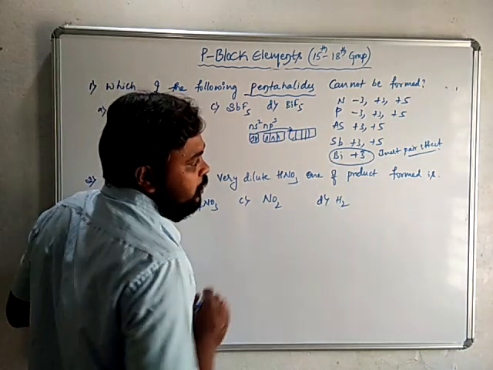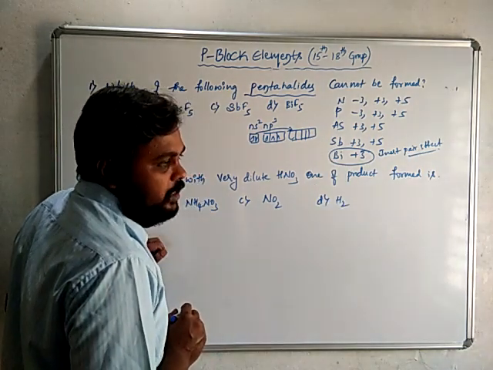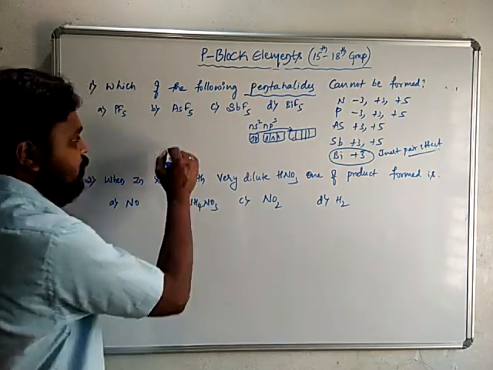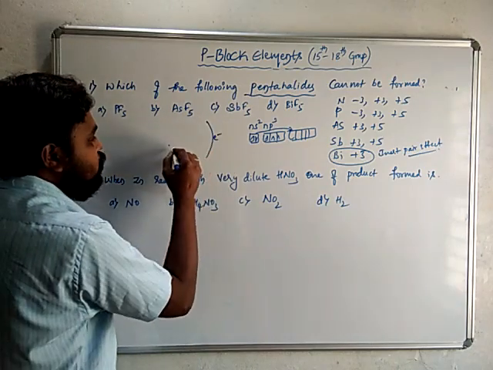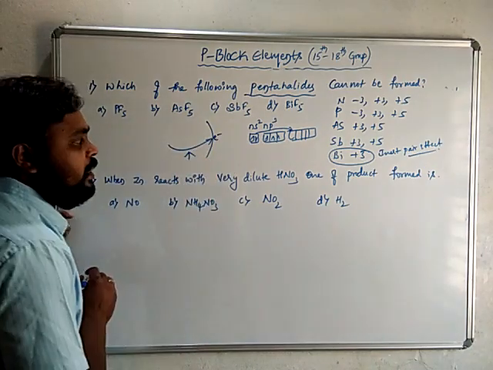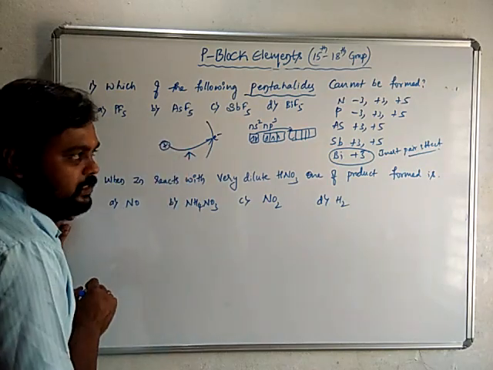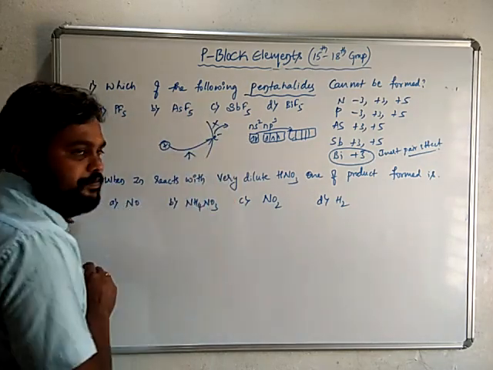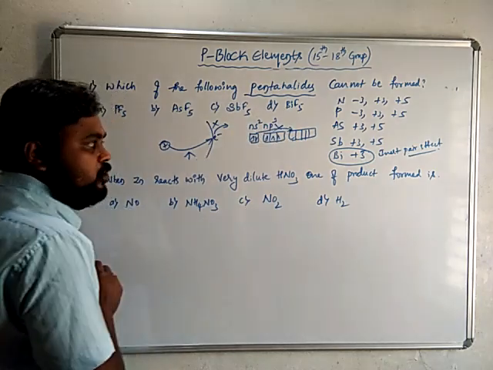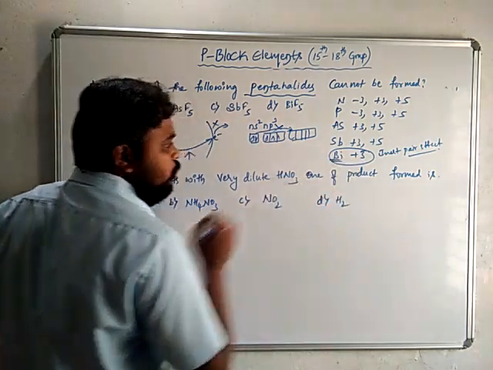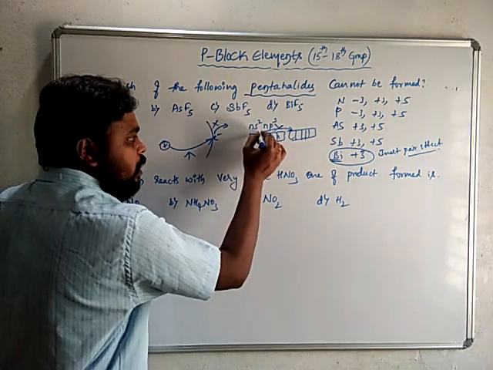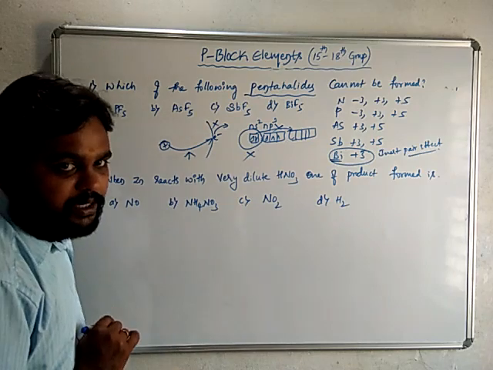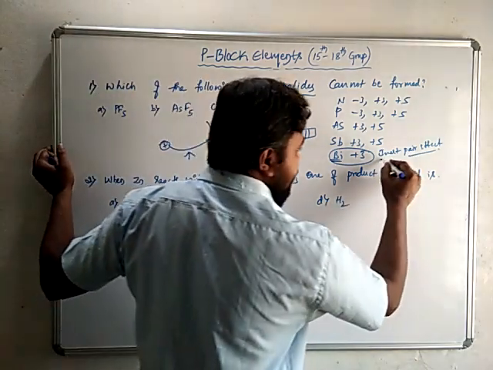But if you go down the group, due to the increase in d and f orbitals, there is a poor shielding effect. Poor shielding effect leads to an increase in the electrostatic force of attraction between the protons and the electrons present in the valence shell. So this electrostatic force of attraction increases, and due to this increased attraction, these electrons do not undergo excitation. Because of no excitation, bismuth can show only the +3 oxidation state. A pair of electrons that does not take part in excitation due to the poor shielding effect of d and f orbitals is called the inert pair effect.